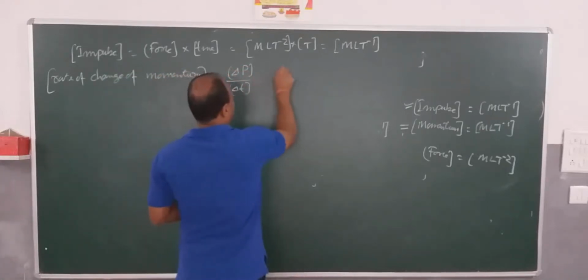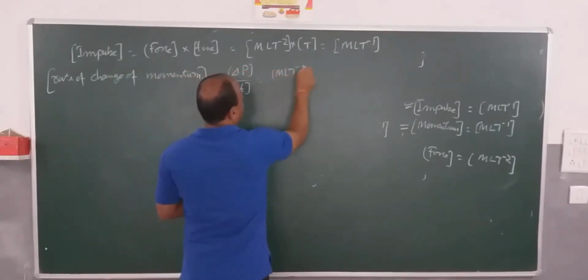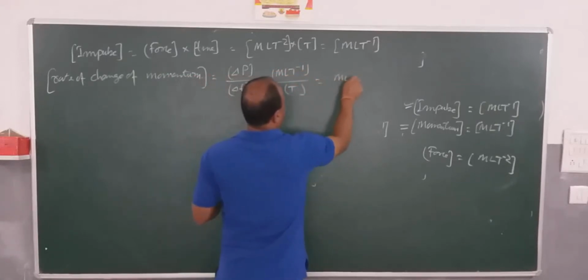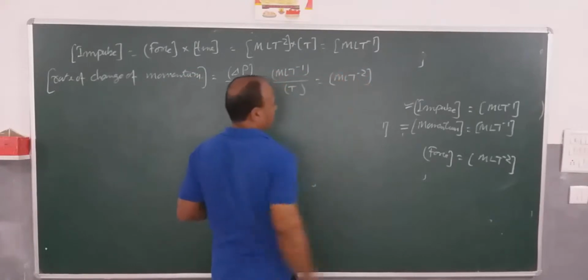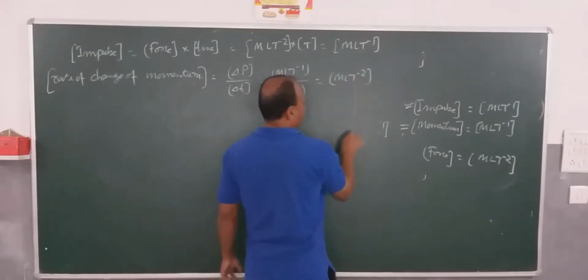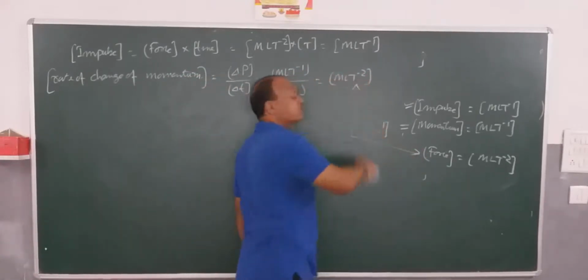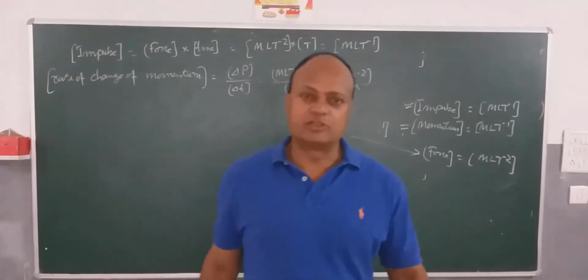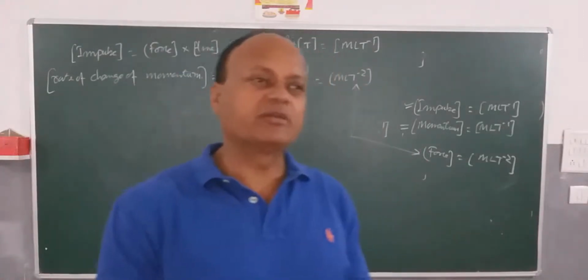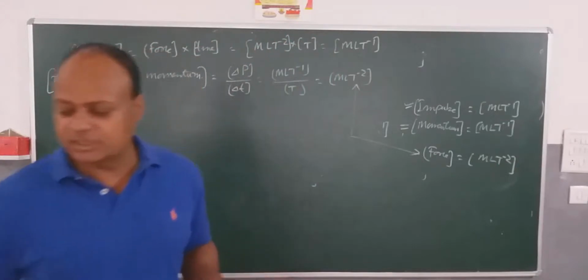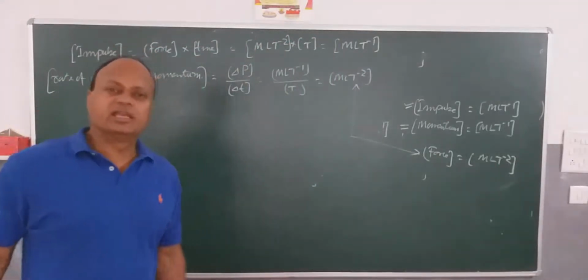Momentum we already calculated, M L T to the power minus 1, divided by T, gives M L T to the power minus 2. So you can see the rate of change of momentum has the same dimensional formula as force. So we can say the rate of change of momentum will be similar to force in terms of units and dimensions.